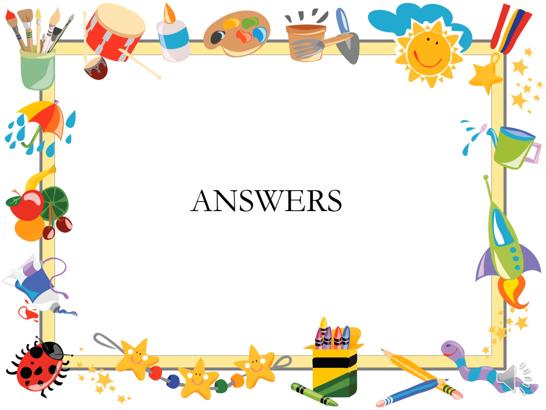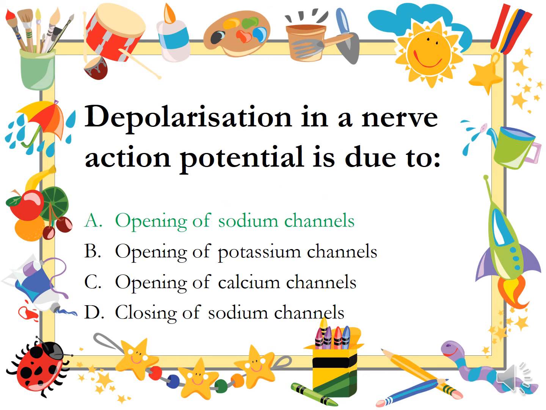Let's review the answers. Depolarization in a nerve action potential is due to opening of sodium channel. Okay, it's not closing of sodium channel. People will go for odd man out. Easily they might think, oh, closing of sodium channel is given, all others are opening. Let's just quickly make a decision and pick closing of sodium channels. So that's again a clue. Other things did not need guesswork. You could do an opposite of an odd one out over here.